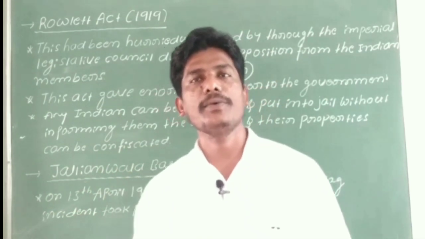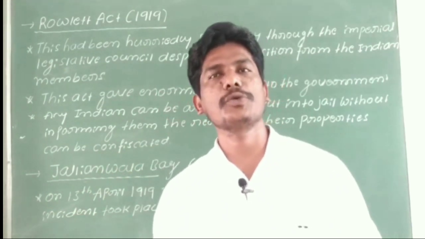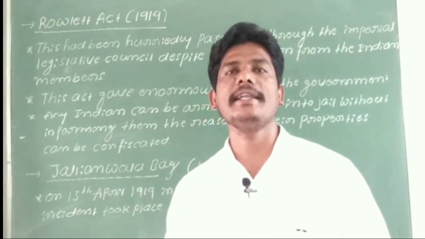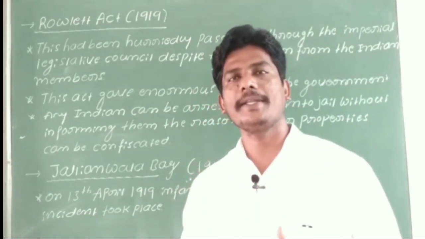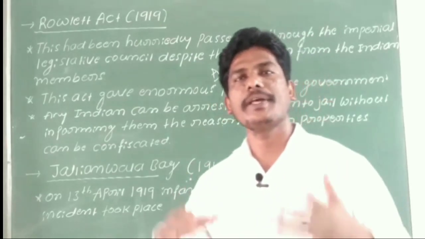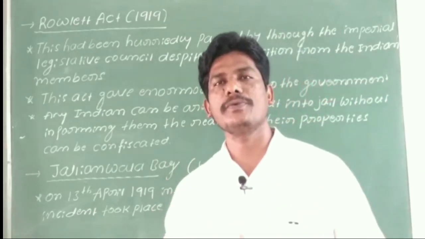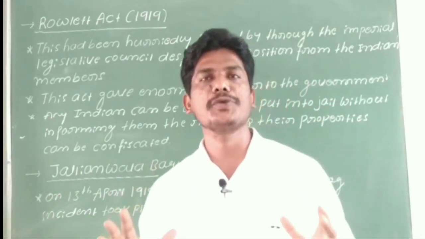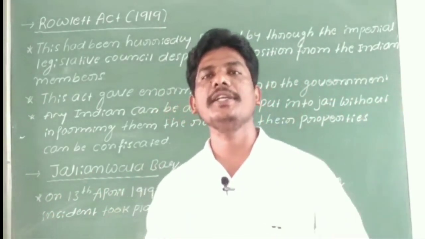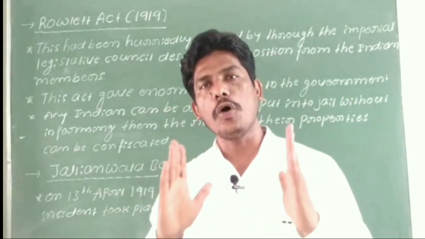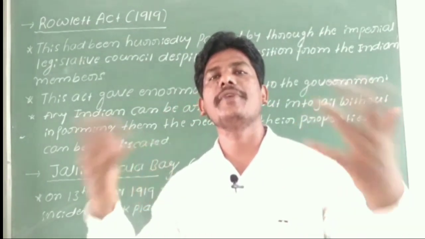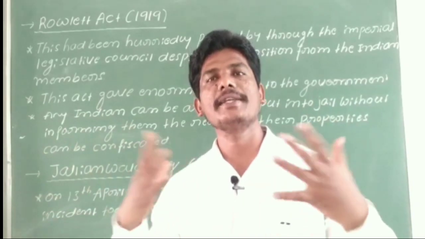But one incident took place in Amritsar on 10th April in the year 1919. What happened there? The police fired upon the people who were gathered in Amritsar to protest against the British rule, especially against the Rowlatt Act. On April 10th 1919, the police fired on the protesters and they were killed.